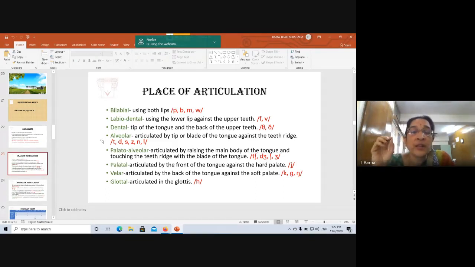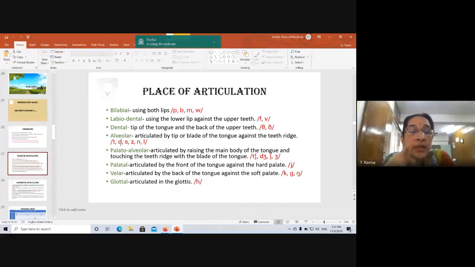So here it is these sounds articulated by the tip or blade of the tongue against the teeth ridge. So the tip or the blade of the tongue will go and touch the teeth ridge. Okay. So what are those sounds here? First one is t. This is t. This is d. Now can you feel it? When you say t, the blade is touching the teeth ridge. You try it. When you say t, the blade is going and touching the teeth ridge. When you say d also.